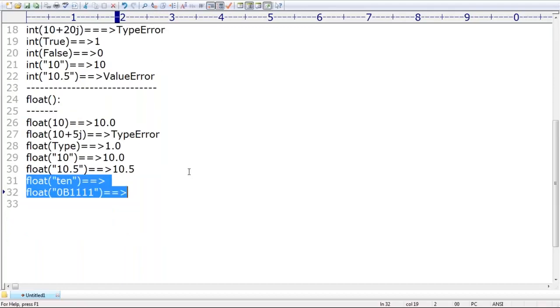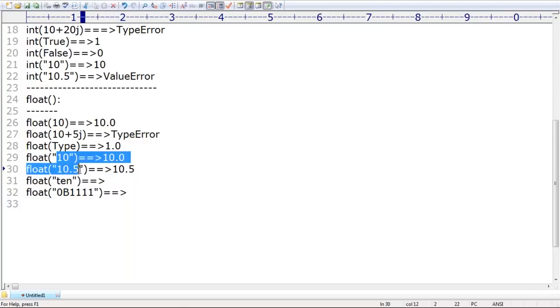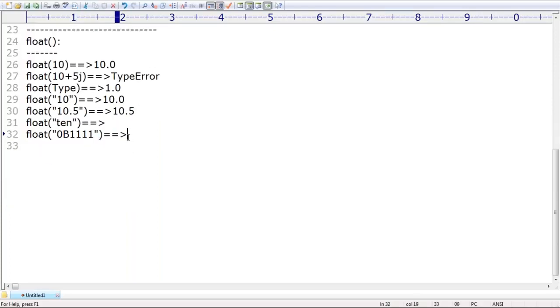So for float, we can convert any type value to float value by using the float function except complex numbers. Whenever we are trying to convert str type to float type, compulsory the str should be either an integral value or a floating point value, and should be specified only with base 10. Binary, octal, hexadecimal such types of things are not applicable.